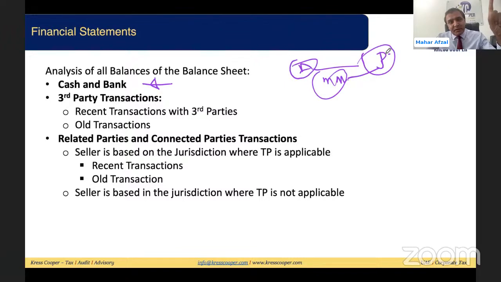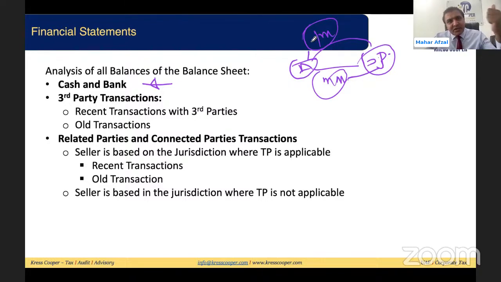A and B are not related parties, but B is a third party for A Limited. So whatever price is charged by B to A, assuming it is 1 million, and this transaction has been executed just around one week before, assuming.